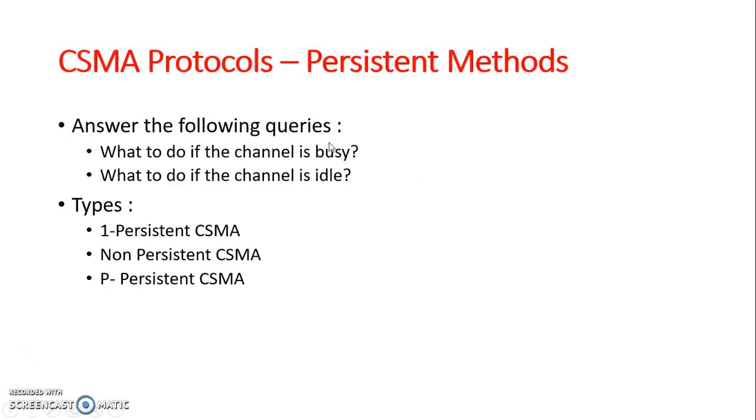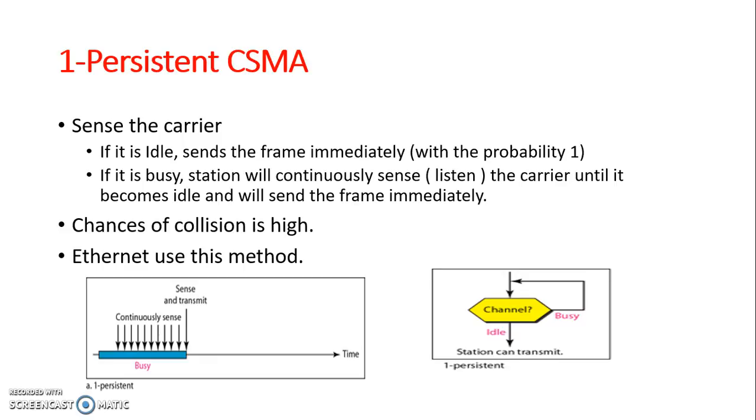Now let's see the methods used in the CSMA protocol. There are three types of CSMA, which answer the questions: what should the station do if the channel is found to be busy, and what should the station do if the channel is found to be idle or free? So let's move on to the first method.